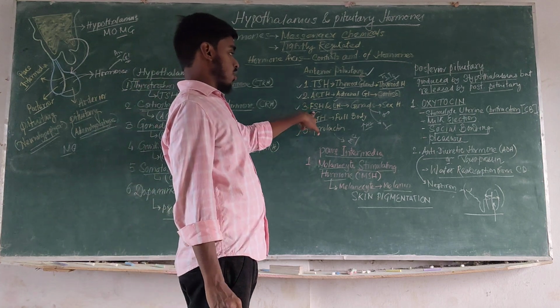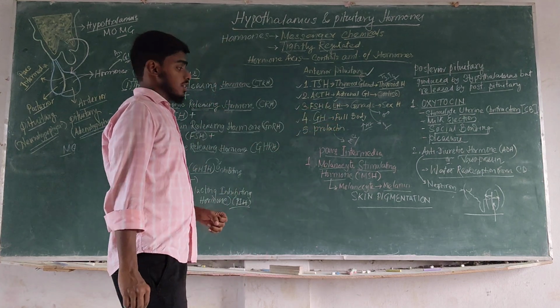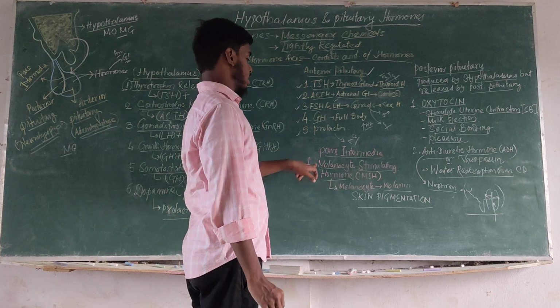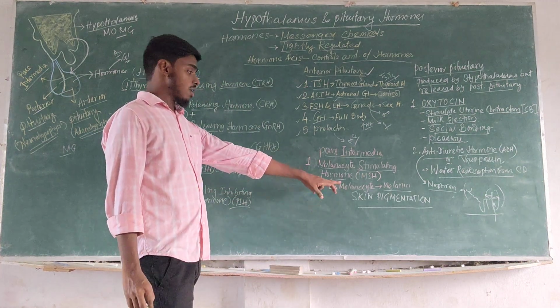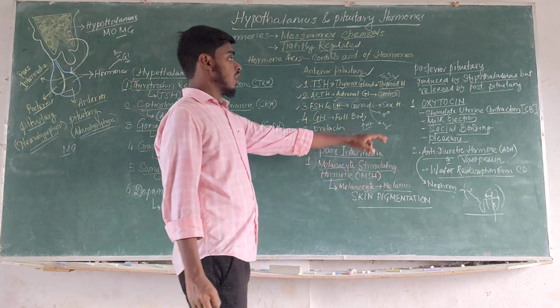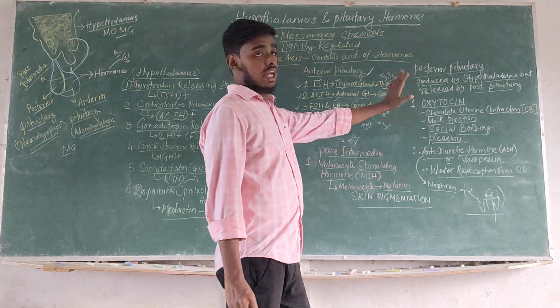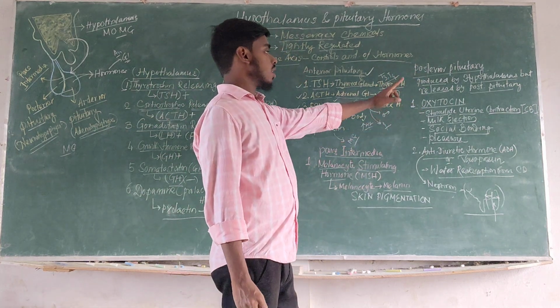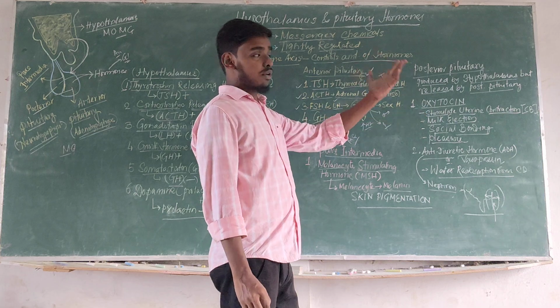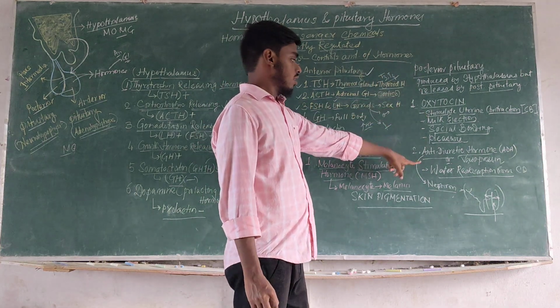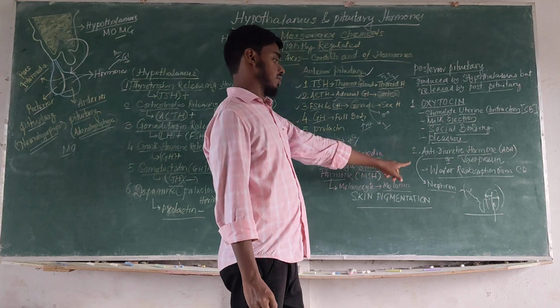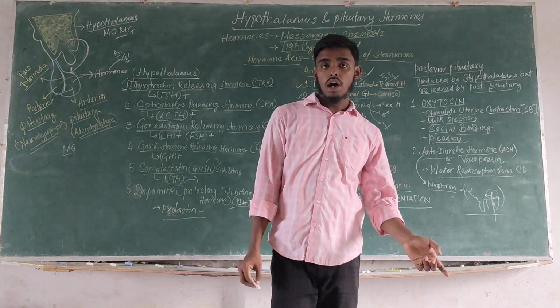FSH means follicle stimulating hormone and LH means luteinizing hormone. The pars intermedia releases melanocyte stimulating hormone, which further stimulates melanocytes to secrete melanin. And the posterior pituitary does not produce any hormone, but releases the hormones produced by the hypothalamus, oxytocin and antidiuretic hormone or vasopressin.